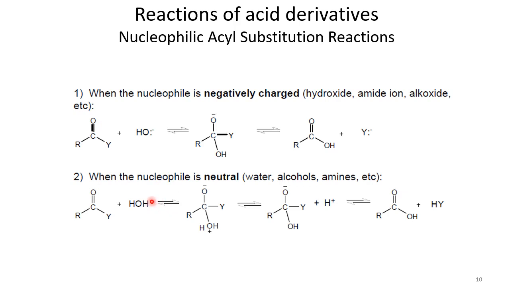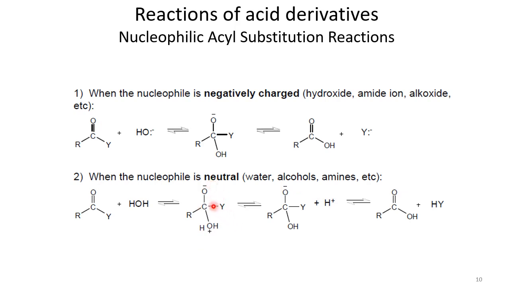A neutral nucleophile does have its electron pair, so this electron pair attacks this carbon, acting as a nucleophile again. Then we have an intermediate that is tetrahedral in geometry, because carbon can form 4 bonds here, but there will be a positive charge on oxygen because it made a bond using its own lone pair of electrons.